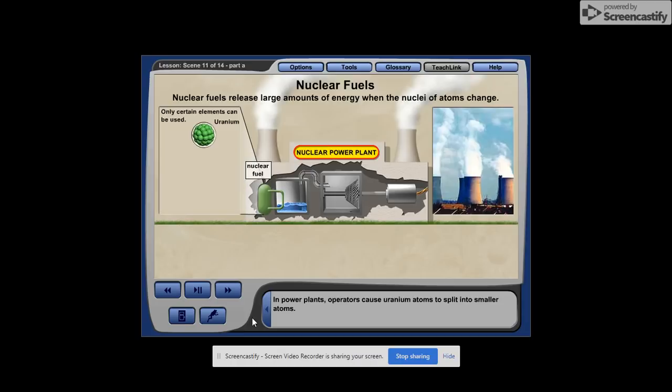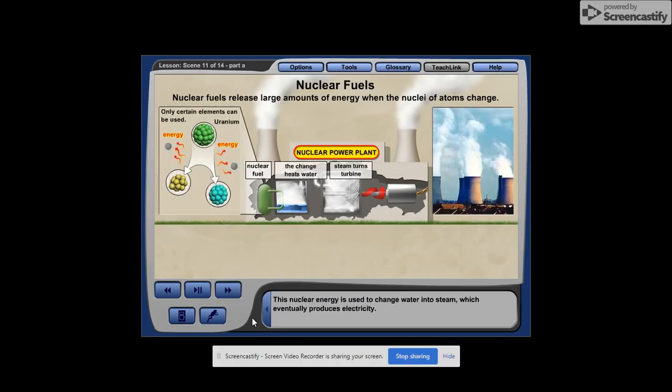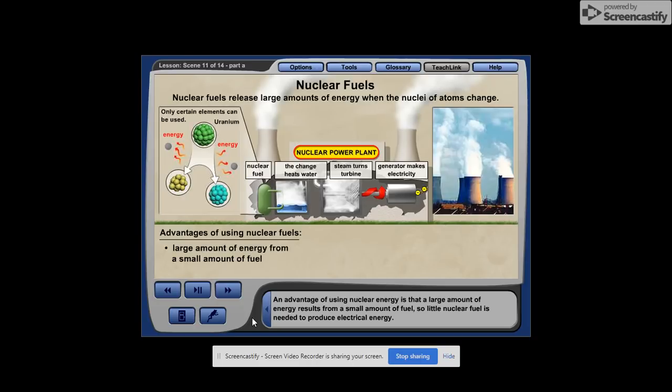In power plants, operators cause uranium atoms to split into smaller atoms. This change releases large amounts of nuclear energy. This nuclear energy is used to change water into steam, which eventually produces electricity. An advantage of using nuclear energy is that a large amount of energy results from a small amount of fuel, so little nuclear fuel is needed to produce electrical energy.